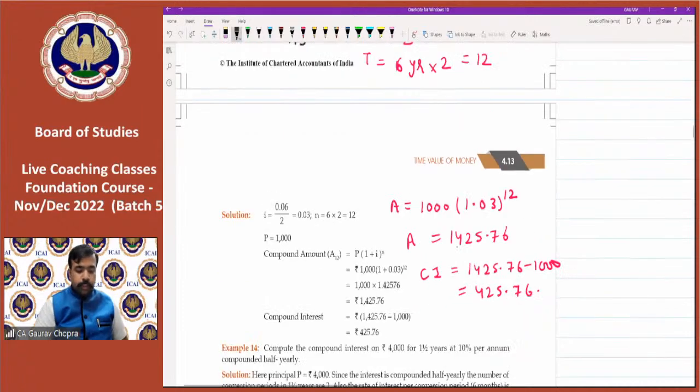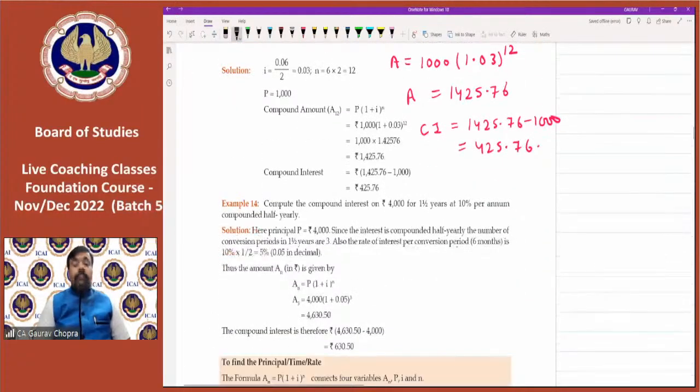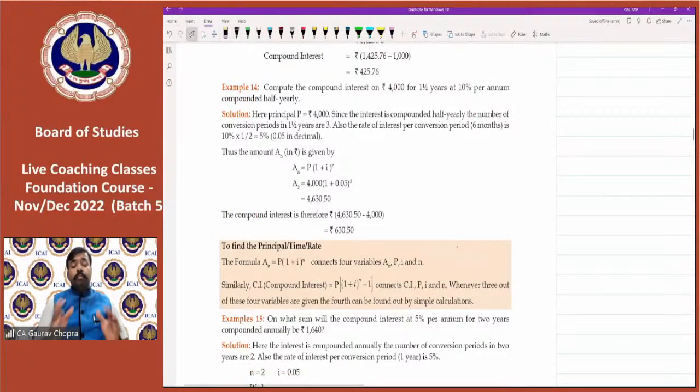Okay, so now let us move towards different questions so that we can cover all the variety, because compound interest is a bit of a lengthy topic. I think we have given proper time to the basics, and now we can move step by step to the different questions where we have to calculate, let's say, the rate. Sometimes we have to calculate the time or the principal as well. All such missing figure questions we have to complete in today's session.